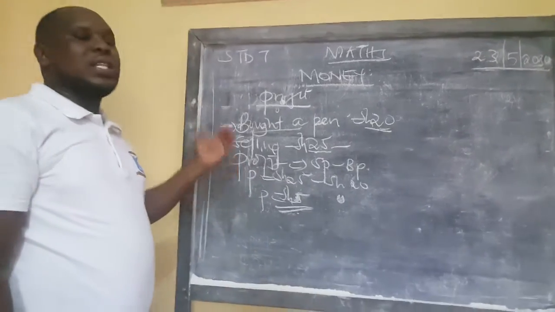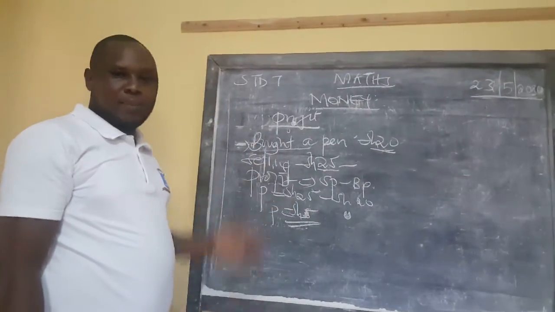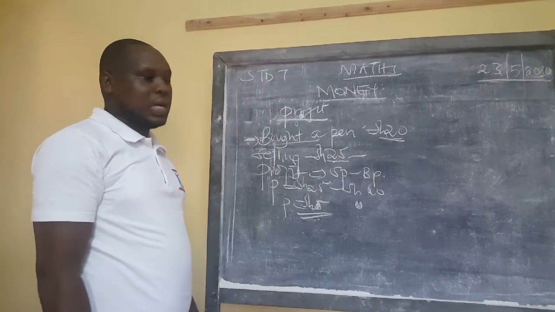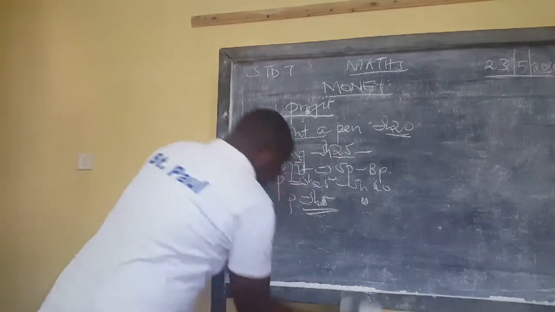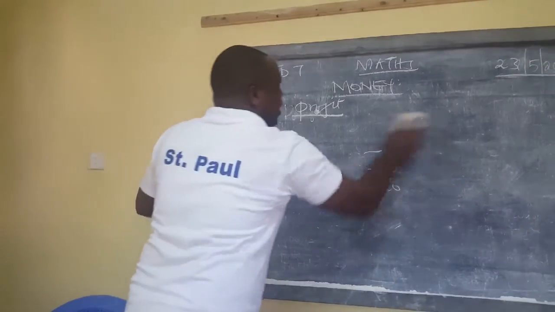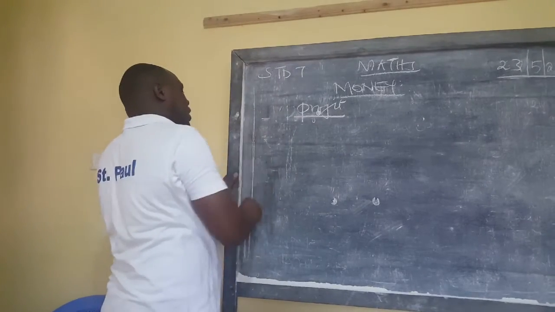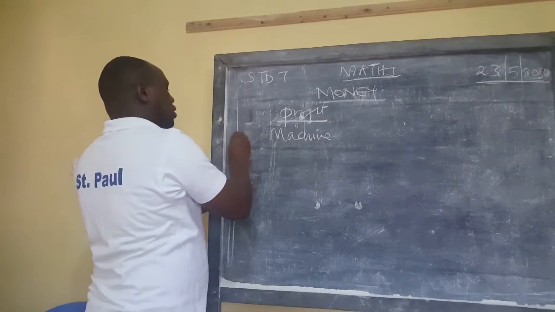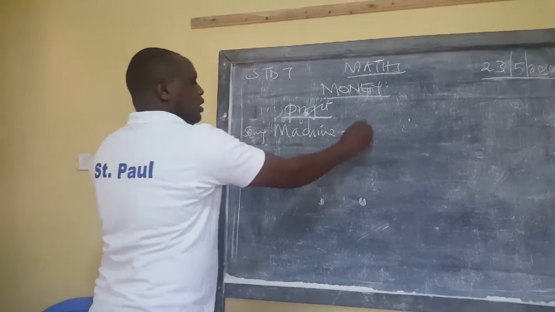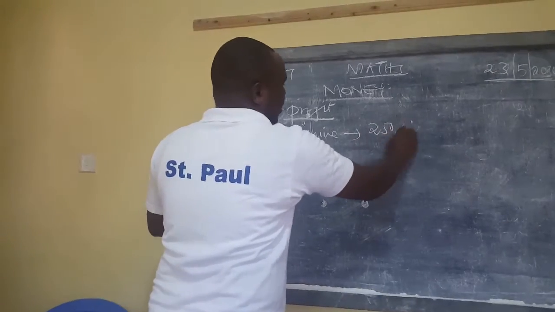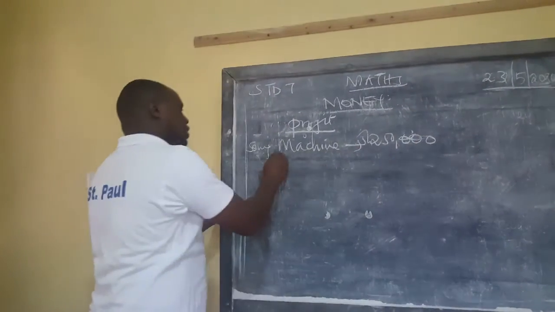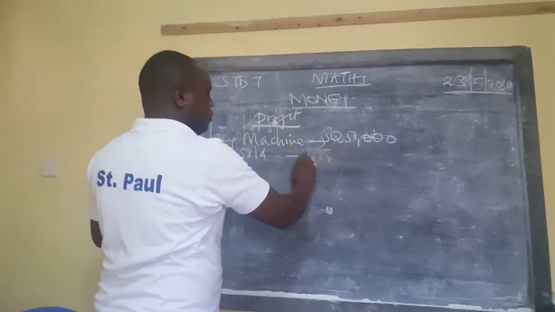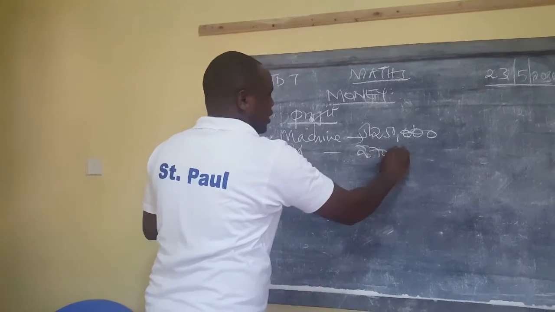You only make profit when the selling price is higher than the buying price. But if you do it the other way around, then you are going to experience what we call a loss. So I want you to tell me the profit this person will make. A person bought a sewing machine at 250,000 and later sold the same machine at 270,000 shillings.